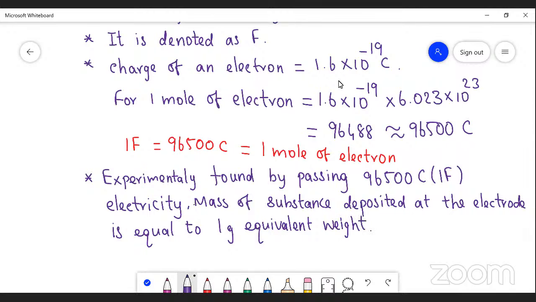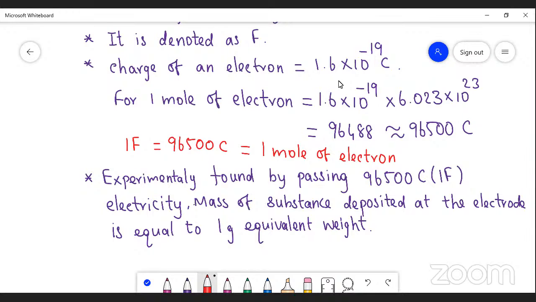Listen, you know the equivalent weight. What is the equivalent weight? The equivalent weight is nothing but molecular mass or atomic mass divided by its valency. So from this experimental value, we get that when 1 Faraday is passed, 1 equivalent weight of substance is deposited. How much current is passed, how much will be deposited, that is given by Faraday.